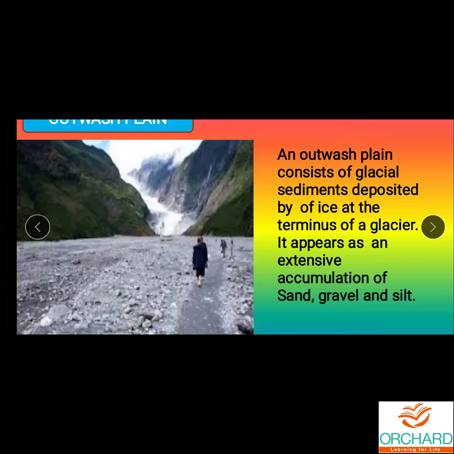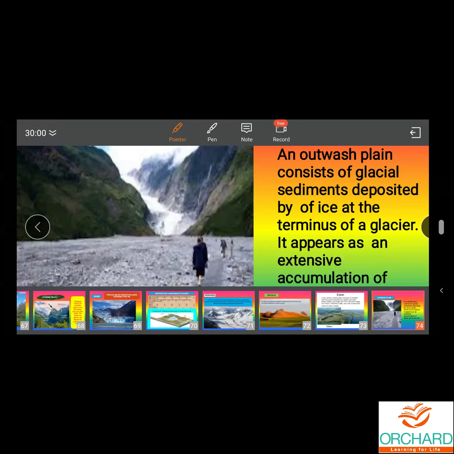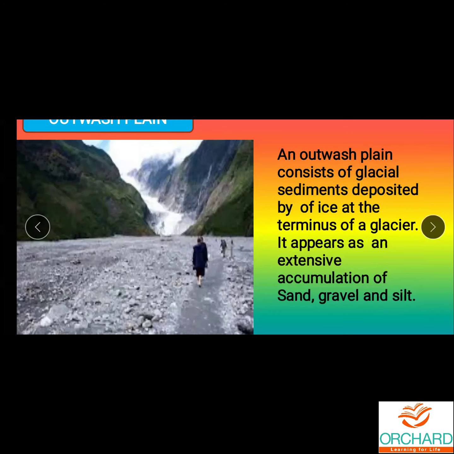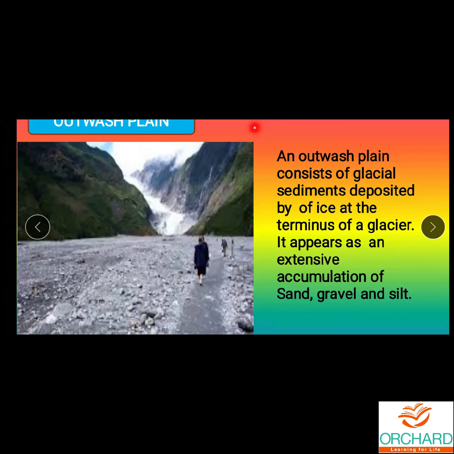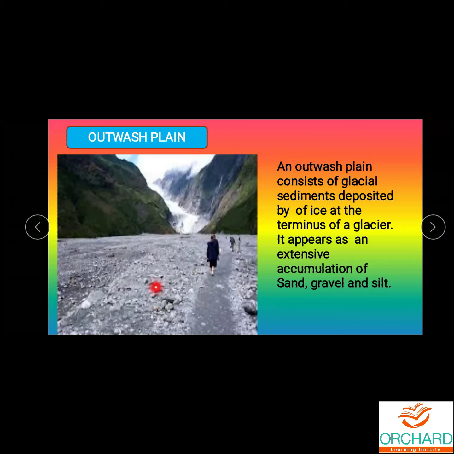It appears as an extensive accumulation of sand, gravel, and silt. So what are all thrown? Sand, gravel, and silt are thrown out when it moves at a terminus. So this is called what? Outwash plain. You can see here, all that are there, that is sand, gravel, and silt.